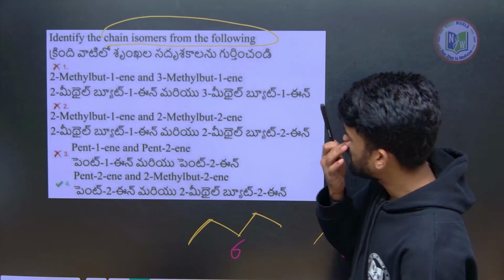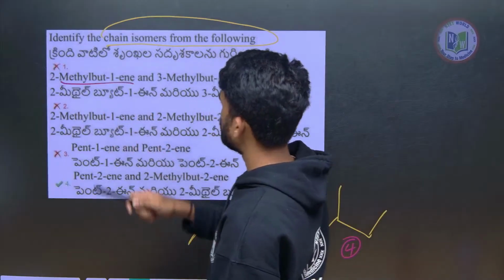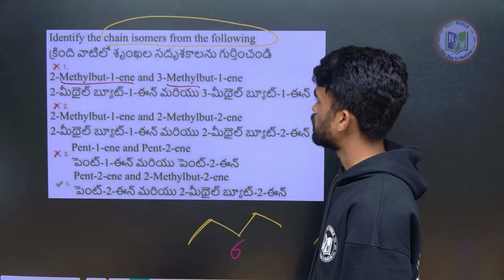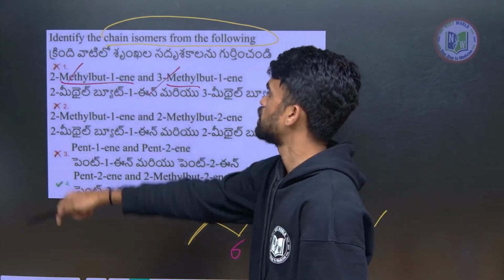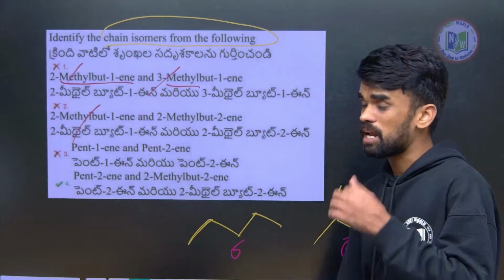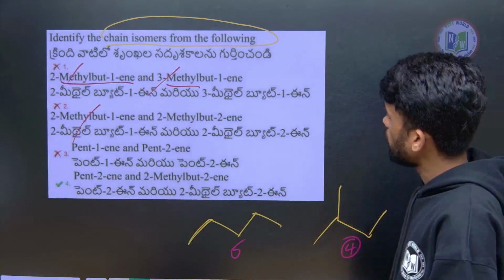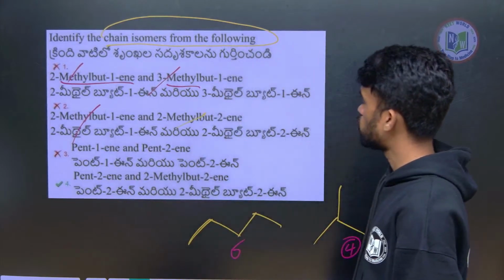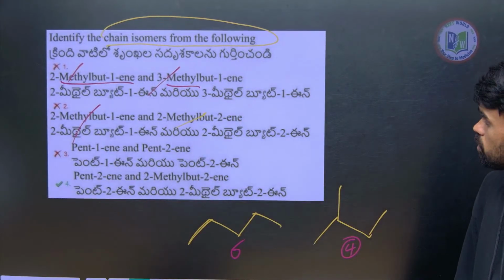Now what they are asking: 2-methyl-1-butene and 3-methyl-1-butene. These are not chain isomers, they are positional isomers because the methyl group position is different. Next, 2-methylbut-1-yne. This is the last question of our session. 2-methylbut-1-yne and 2-methylbut-2-yne. So what about this?